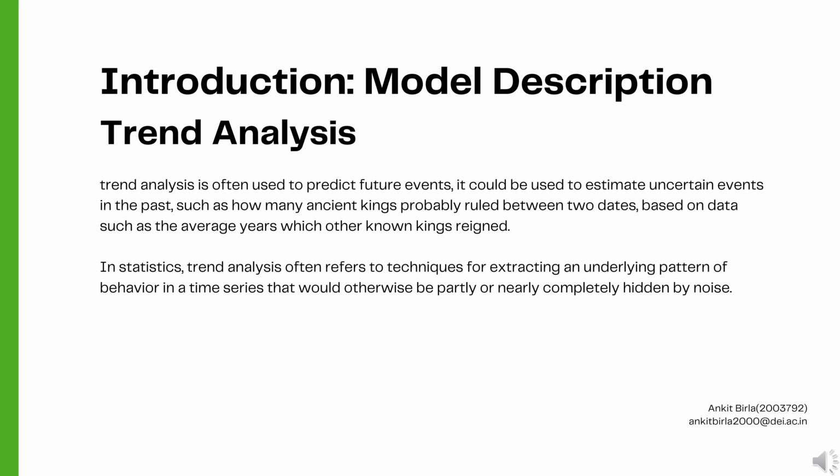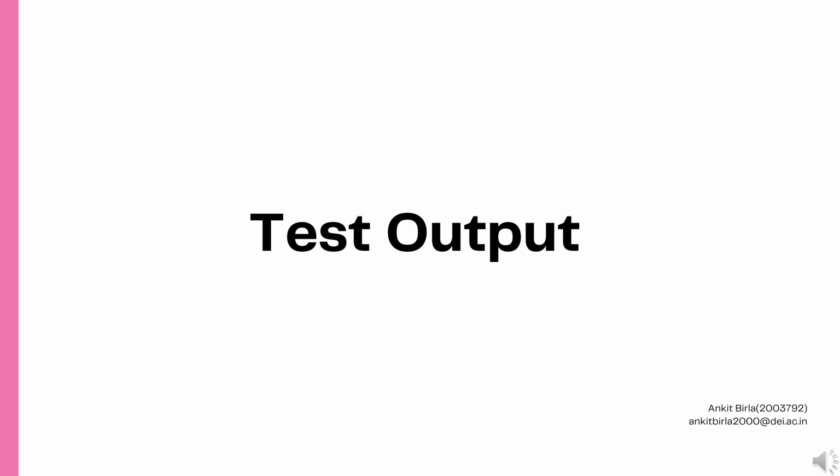The model which I have used here is trend analysis. So first, let's learn briefly what trend analysis is. It is mostly used to predict future events. It can also be used to estimate uncertain events based on data. In statistics, trend analysis often refers to techniques for extracting an underlying pattern of behavior in a time series. Now let's see some test output which I have generated with the help of the Plotly library and Kaggle.